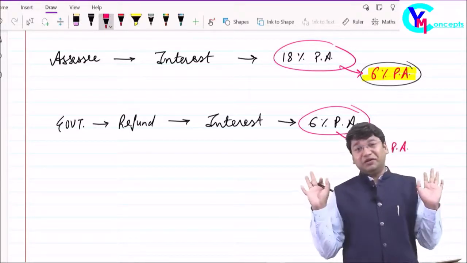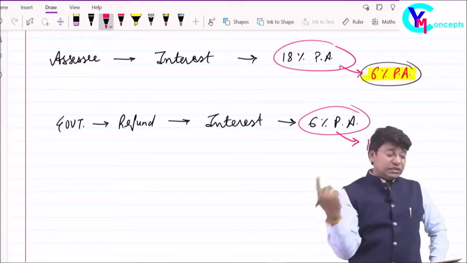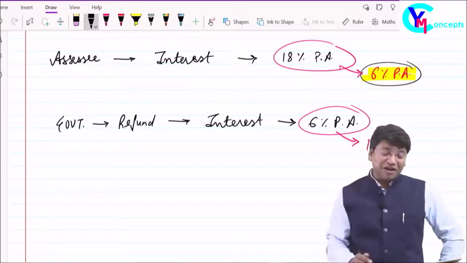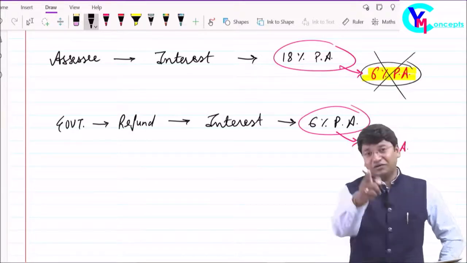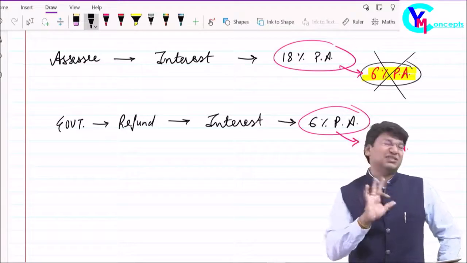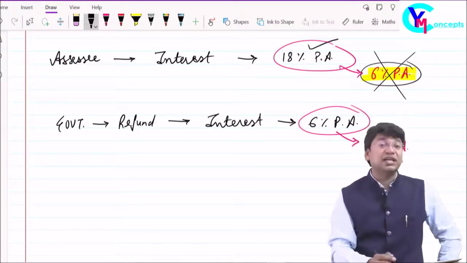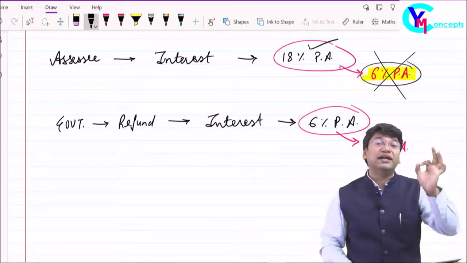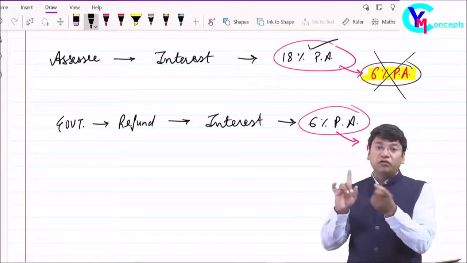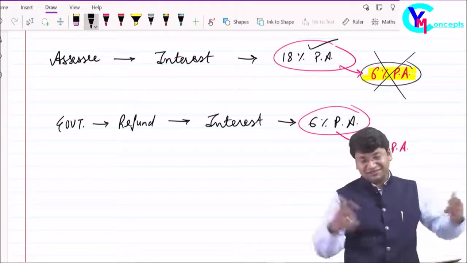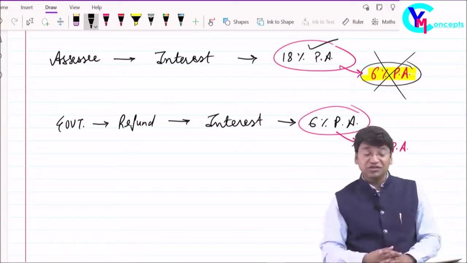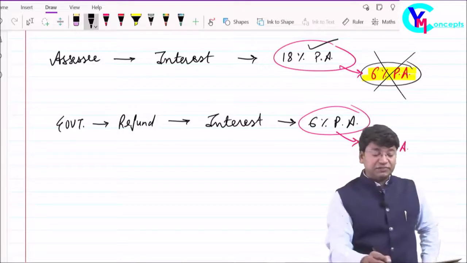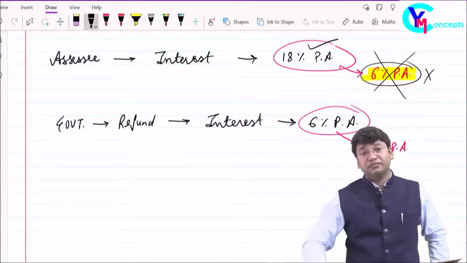No, no, no, no. This will be very wrong. So considering the market situations and considering the nature of the public of the country, the government decided that 6% will be wrong. Definitely, now your heart says 6% is wrong for the assessee. It should be 18% having regard to market condition, because that assessee will also get the rate of 18% per annum from the market if he goes for a loan from the market for business. Yes, on an average. So the government said no, 18% is good. We all said okay, we agree because 6% per annum will not be viable.